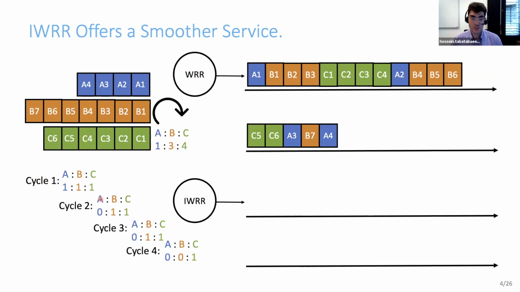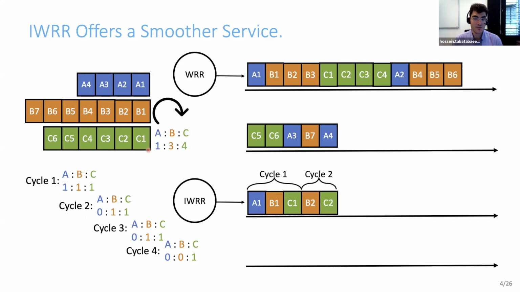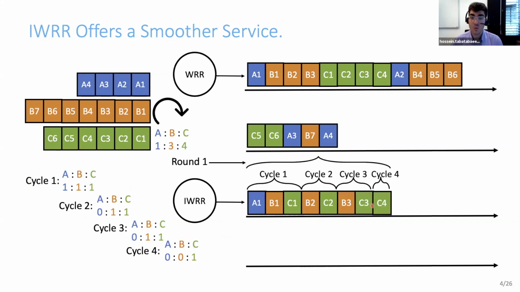So what the server does here, it first runs the first cycle, 1 packet of A, 1 packet of B, 1 packet of C. This is the first cycle. However, in the second cycle, only B and C have emission opportunities. So 1 packet of B, 1 packet of C. The third cycle is the same, and lastly, the last cycle with 1 packet of C. This is one complete round of interleaved weighted round robin, and as you can observe, this is the interleaved version of the weighted round robin output.